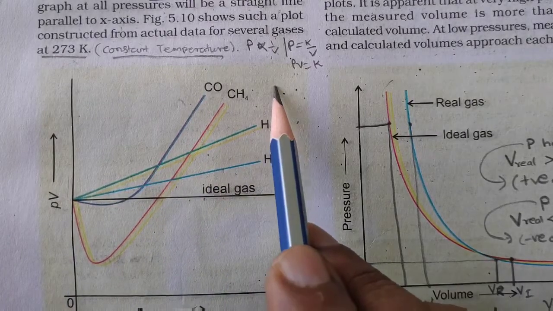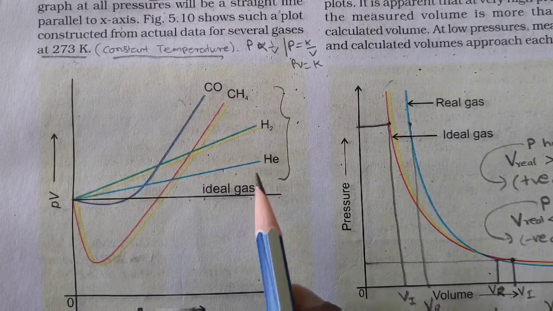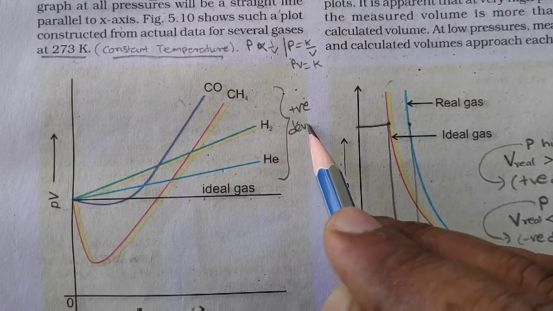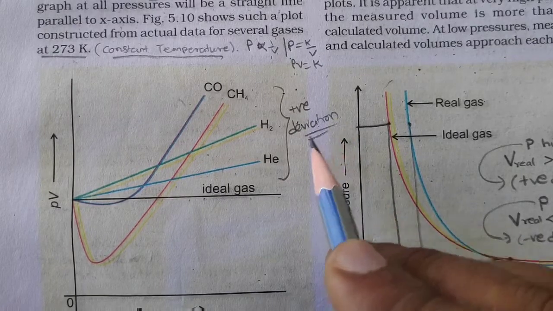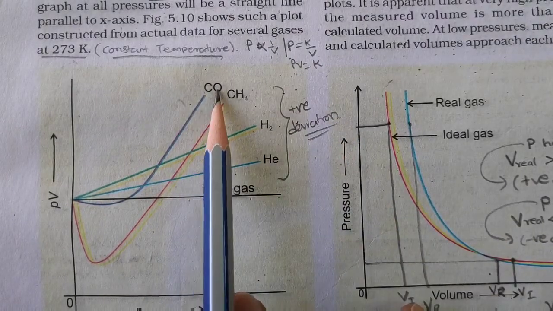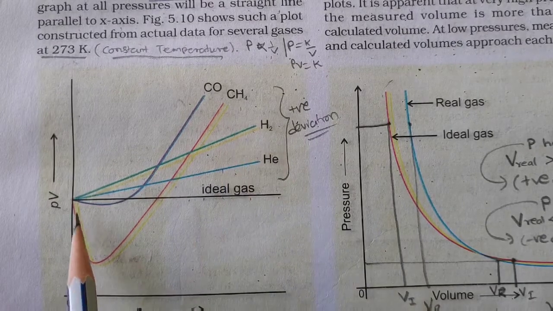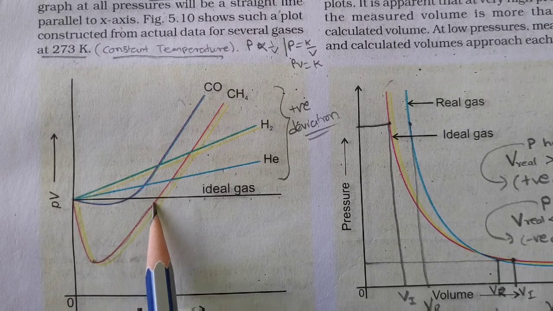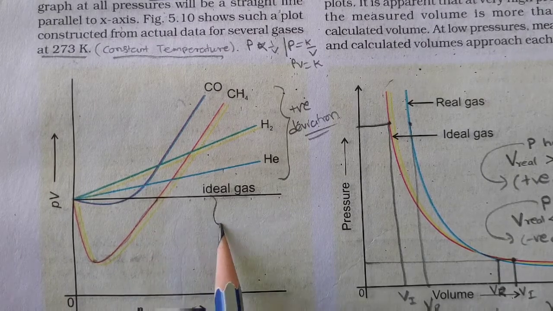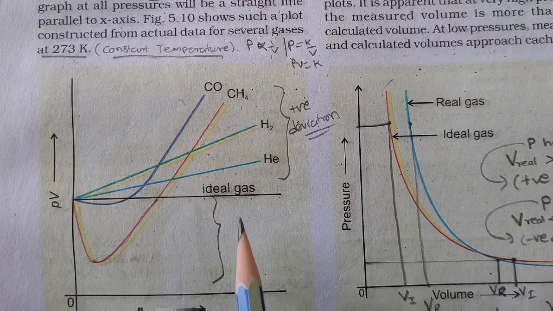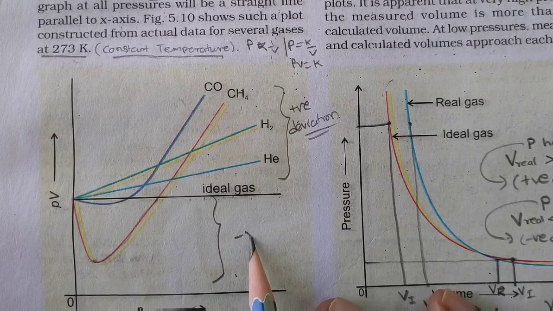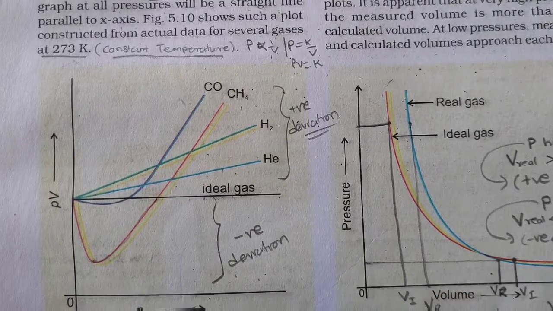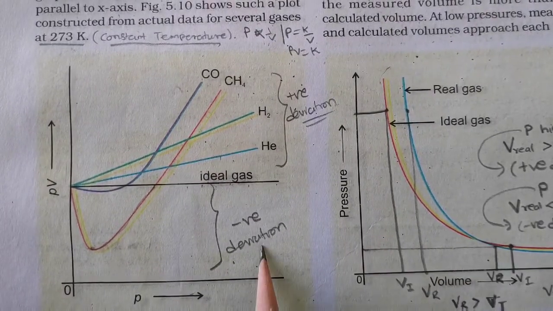That shows a deviation above this line, all this behavior we call a positive deviation. What is the word? Positive deviation, right? But when we talk about carbon monoxide and CH4, you will see there is a decrease in this value at first, and then afterward it increases. So the area below this line, the ideal gas line, we call a negative deviation. Understood or not? So this is the part we are discussing.